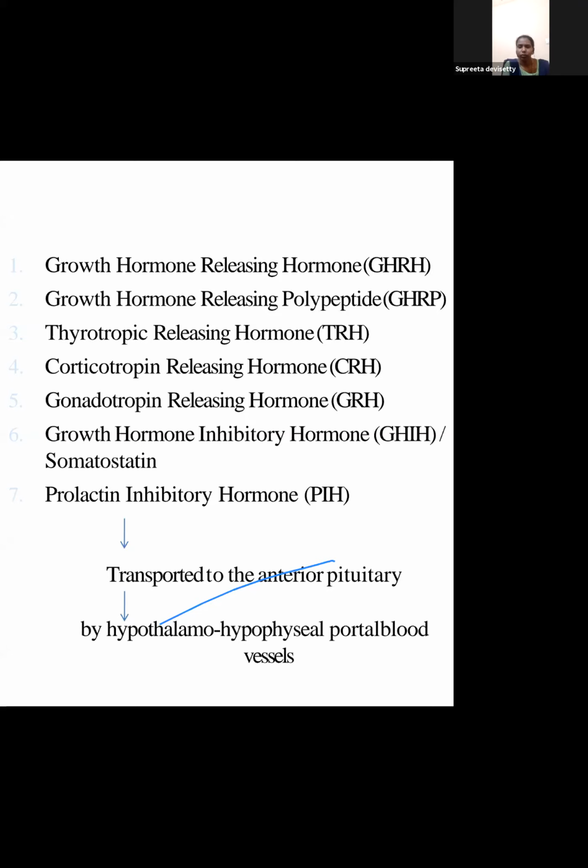Next, we studied adrenocorticotropic hormone. So again, that switch is here: corticotropin releasing hormone. Okay, gonadotropin releasing hormone. It has to do with estrogen, progesterone, testosterone, etc. Okay, growth hormone inhibiting hormone, that is somatostatin. So we came across somatomedin from the liver. Somatomedin helps in growth. Somatostatin helps in making the growth static. So we have GHRH and GHIH, growth hormone releasing hormone and growth hormone inhibiting hormone.